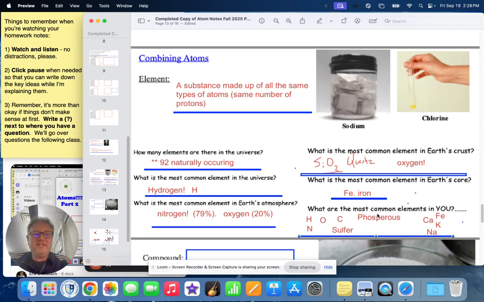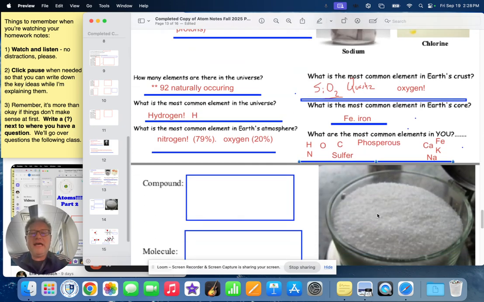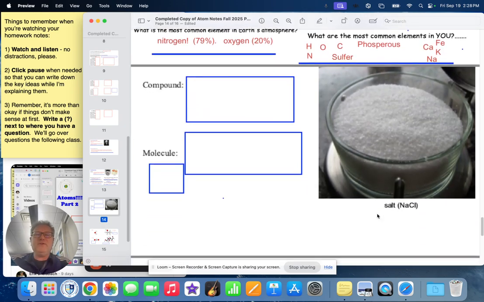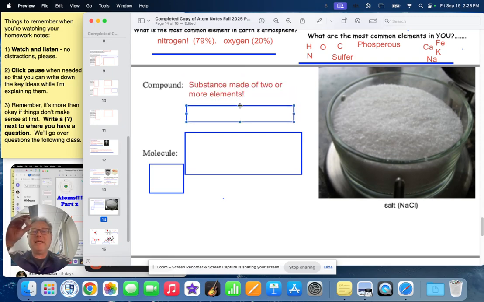And then 2 more pages as we go along here. And that is, wait a minute, we've talked about compounds and molecules, and I'm getting a little confused about the big and the small, and I get that. Think about compounds like you do with elements, on a big scale. Quartz is a compound. It's stuff that's made of 2 or more types of elements. So quartz can be a compound.